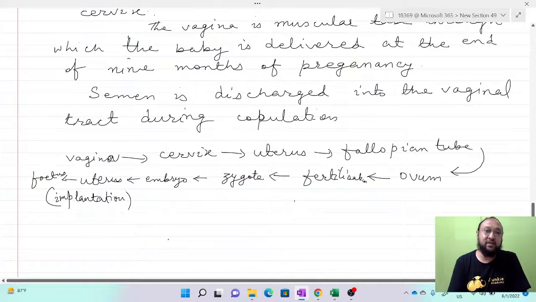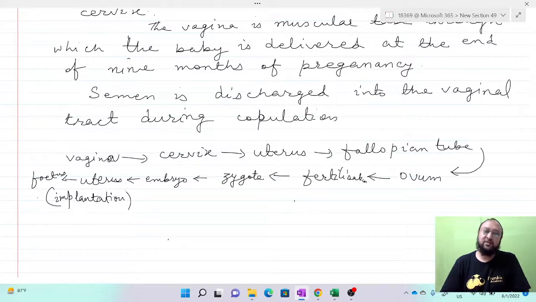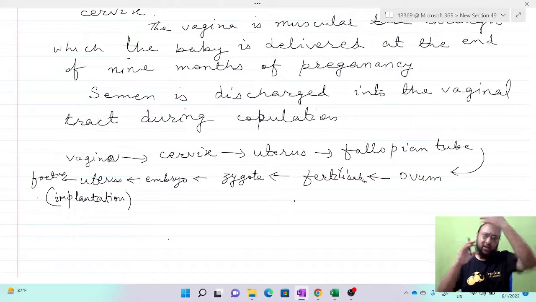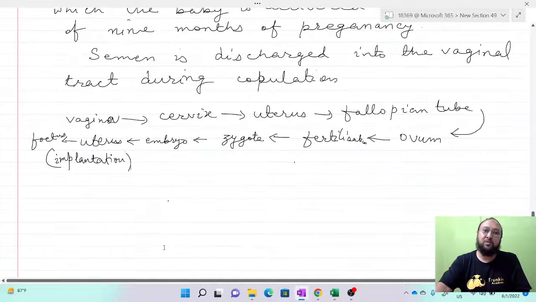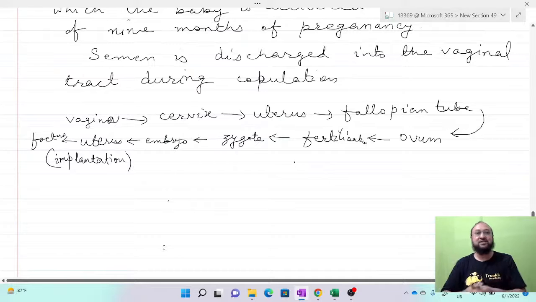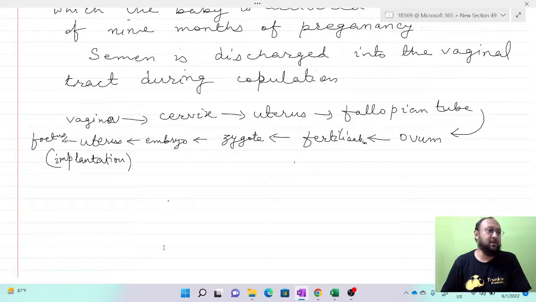Once this implantation is done, the fetus develops over a gestation or pregnancy period of 9 months. Then, when the baby or fetus is fully developed, a reflex is generated by the slight movement of the fetus, and some hormone is released from the hypothalamus and the pituitary gland. That causes muscle contraction and relaxation, and ultimately the baby is delivered.